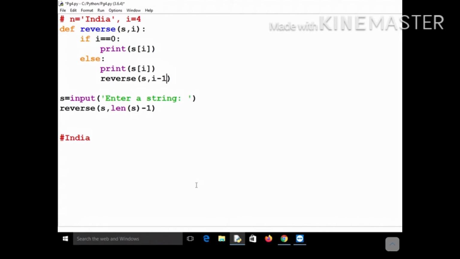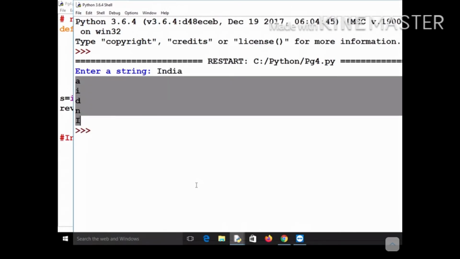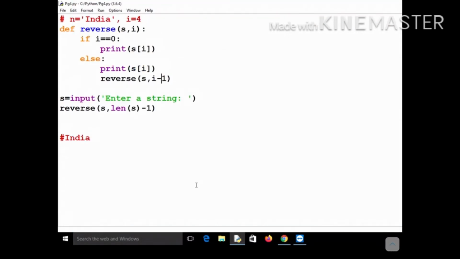So first it will print 4, that is A. First the index position is 4, so it will print A. Next time again, what will happen? Let's see the execution of this particular thing. But first let me execute this program and show it to you that it is perfectly fine. I will take the string as India and you can see that it is giving AIDNI. I will tell you how to give it in the same line, but before that let's see the execution of it, how it is getting executed.